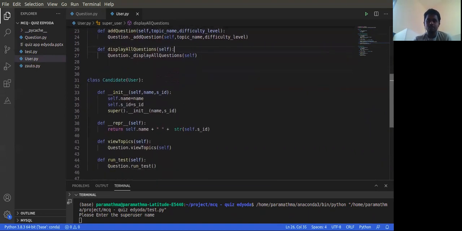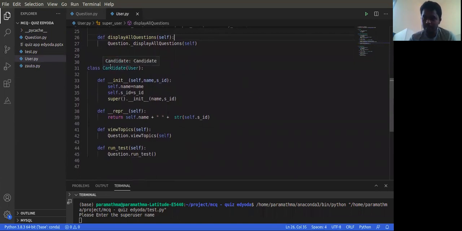And when it comes to a candidate, the main purpose of the candidate is to take a quiz. First, he has to register. For that, I am asking the name and the ID for the particular candidate. Once that is over, I am viewing the topics which are there for that particular candidate, and after that I am running the test, or rather taking up the quiz. After that, I'll be showing the results.